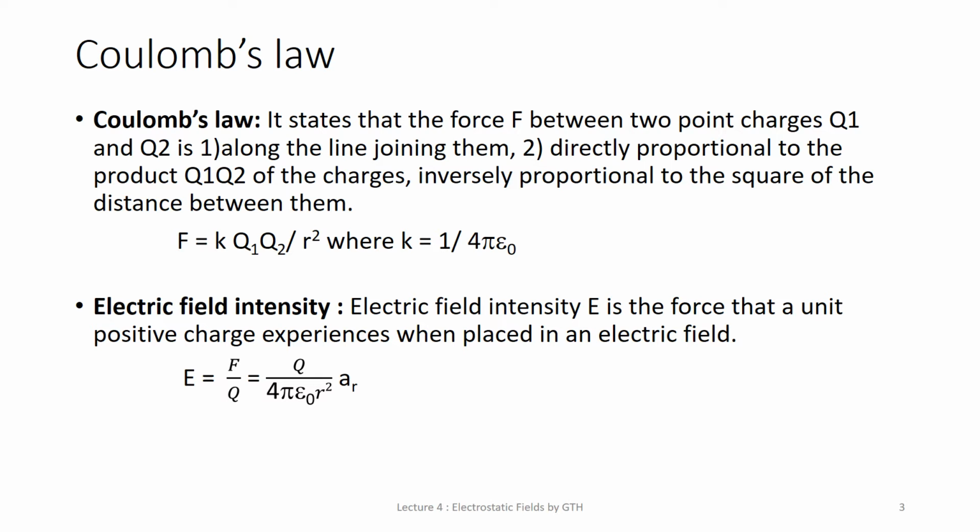Q is the charge located in the field, and R is the distance between the charge Q and the point, so R square is the square of the distance. So you get the formula Q upon 4 pi epsilon 0 R square, with the vector denoted by AR, the radial unit vector. Like that, you can find the force which exists because of 2 point charges, and you can find the electric field intensity at a point due to another point charge by using the relation E is equal to F by Q.